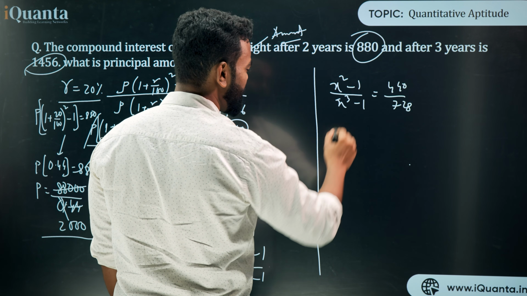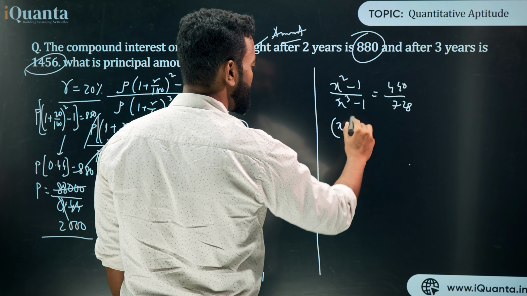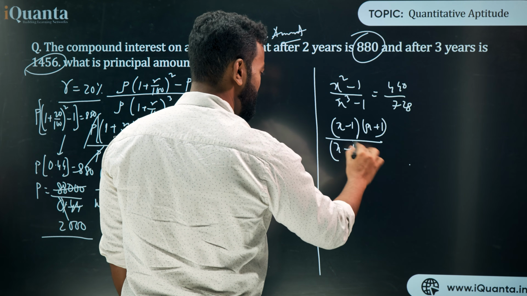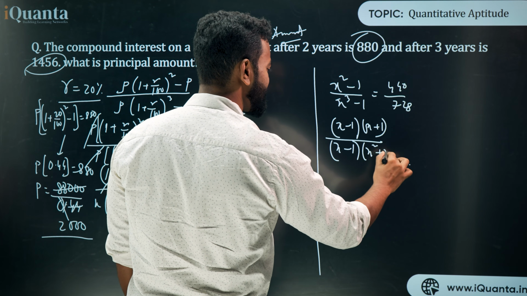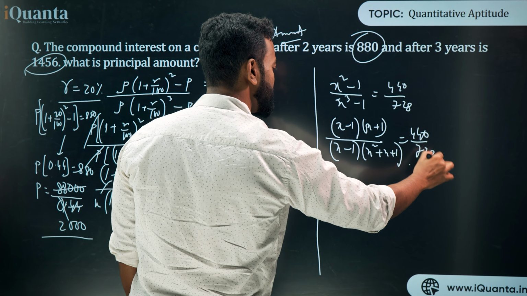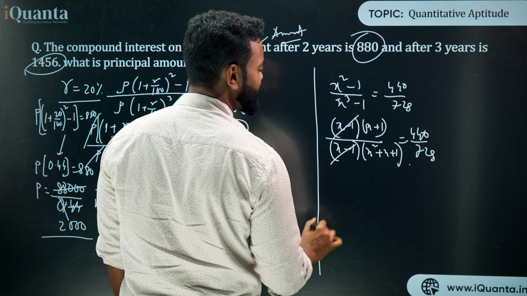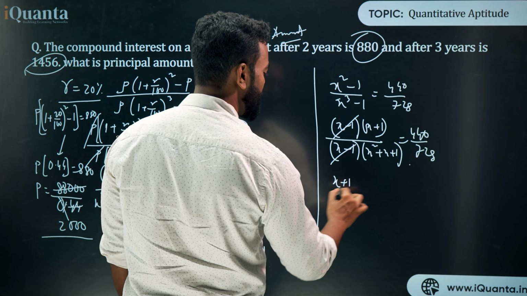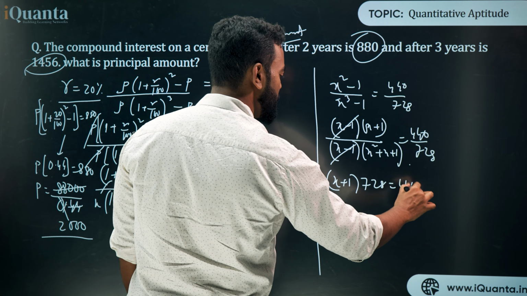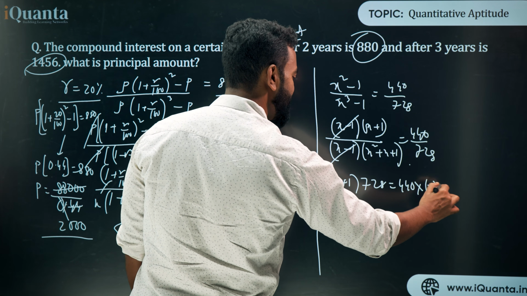Now if I cancel it out, it will become (x minus 1) into (x plus 1) upon (x minus 1) into (x square plus x plus 1) is equal to 440 upon 728. So this x minus 1 and x minus 1 gets cancelled out. So this is (x plus 1) into 728 is equal to 440 into (x square plus x plus 1).